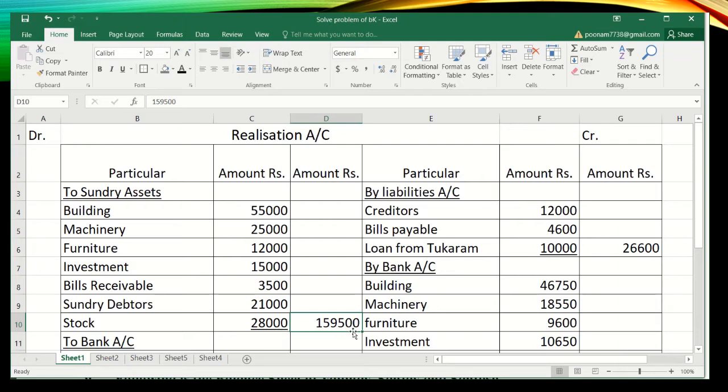59,500. So students, this is a balance sheet item which we are just transferring into the respective ledger account. So this will not have two effects. This will only have one posting like a final account. So students, I have transferred all the assets.